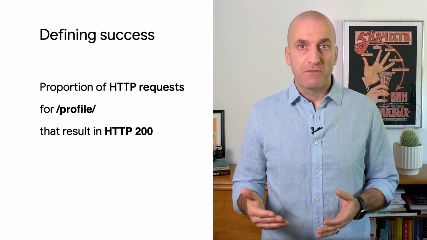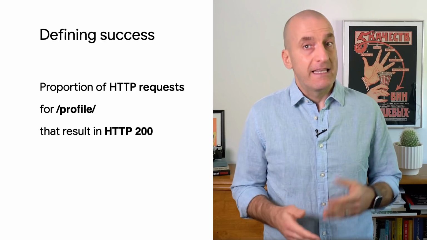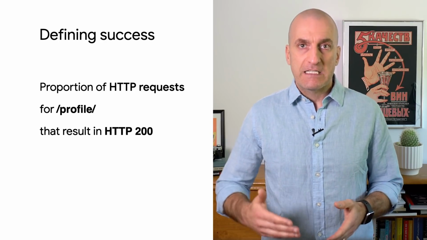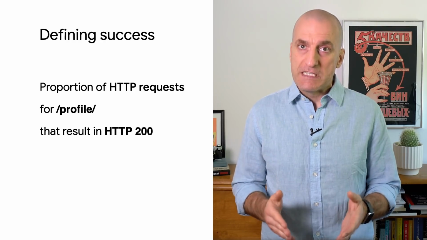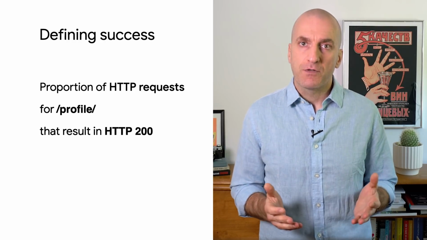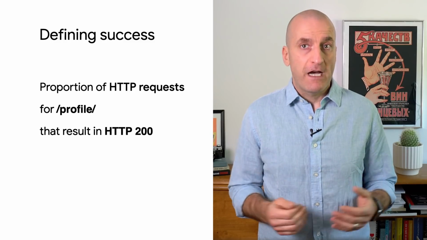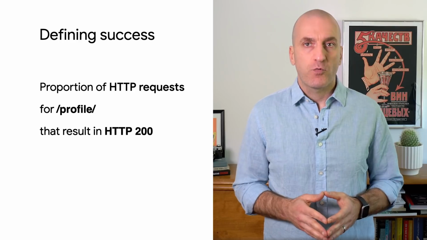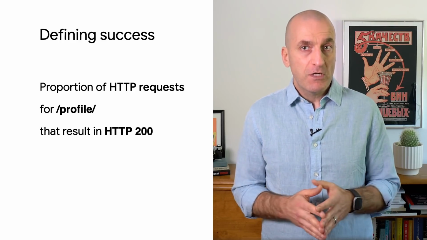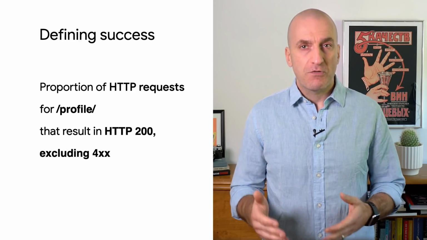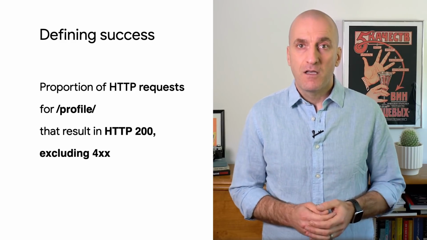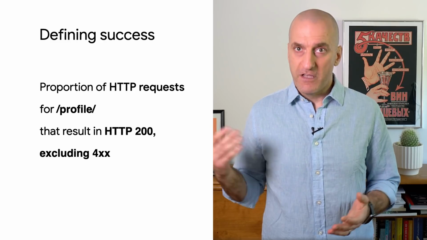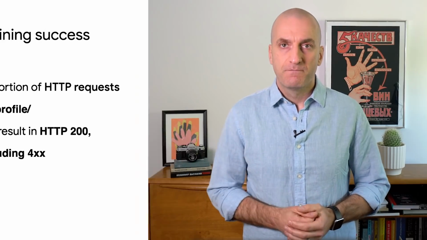Next, we need a definition for good or successful. That will depend on what our users expect from our service. In this example, we're defining success for the profile page as receiving an HTTP 200 response code. Now that we've defined what success looks like, we need to define what we'll include in the total or valid set of requests. For example, we may want to exclude 400s from our account, because those are likely caused by misconfigured clients, and we don't want our reliability measure to be penalized as a result. And now our availability SLI definition is complete.